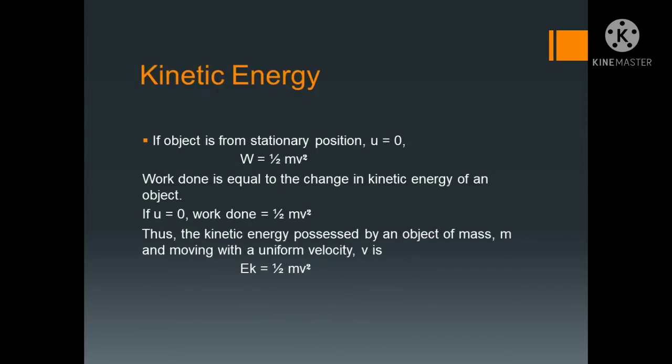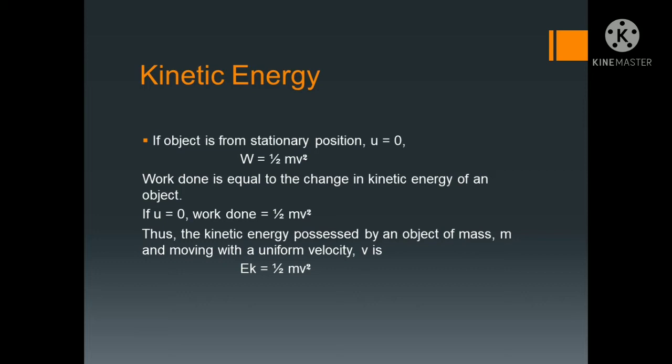Next, if the object starts from a stationary position, u is equal to 0, then W is equal to half mv square. Here u is 0, which means the object is at rest.